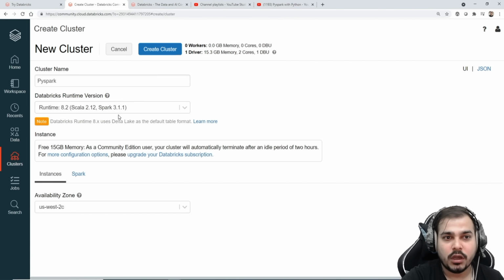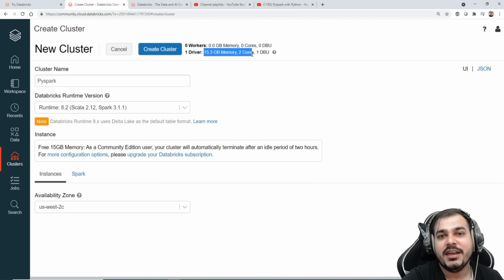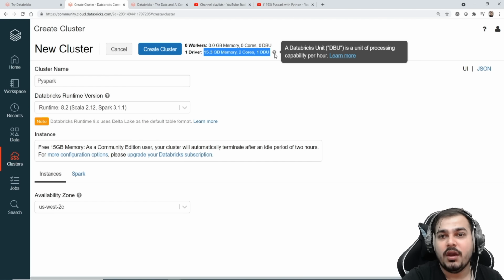If you remember, in my local setup I also installed this particular version only. By default you will see that they provide you one instance with 15 GB memory and some more configuration. If you want to upgrade your configuration, you can go and click over here. Remember, in the free version you can work in an instance unless it is idle for 2 hours, otherwise it will get disconnected. Over here you can see one driver, 15.3 GB memory, 2 cores, and 1 DBU. All these things are there.